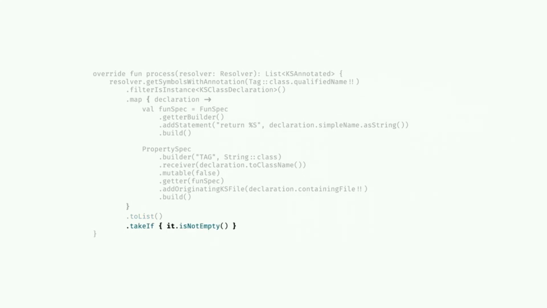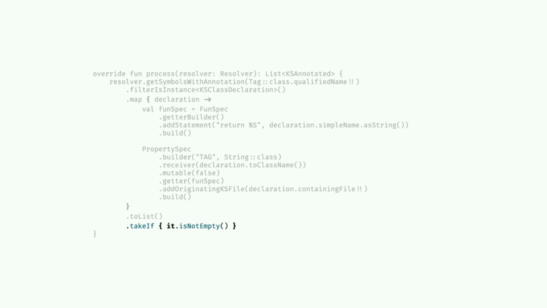And next, we have to check if this list isn't empty. And that's because KSP actually allows you to do things in multiple rounds. So that goes back to the return type of the list of KSAnnotated. And you can actually tell KSP that, hey, I wasn't able to finish everything. I need to do some more work. And so KSP will actually run again. And the second time it runs, if you don't return anything, it'll just give you empty results.